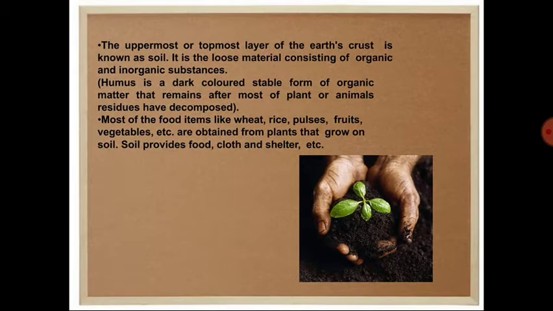So to understand the concept of why soil is considered as a resource, we need to understand the definition and the types of the resource. As you know that our earth consists of so many layers and the topmost layer is crust. This layer is actually made up of different rocks and the remaining sediments of the rock is known as the soil. So the topmost layer of the earth crust is known as soil. So this is the basic definition of the soil.